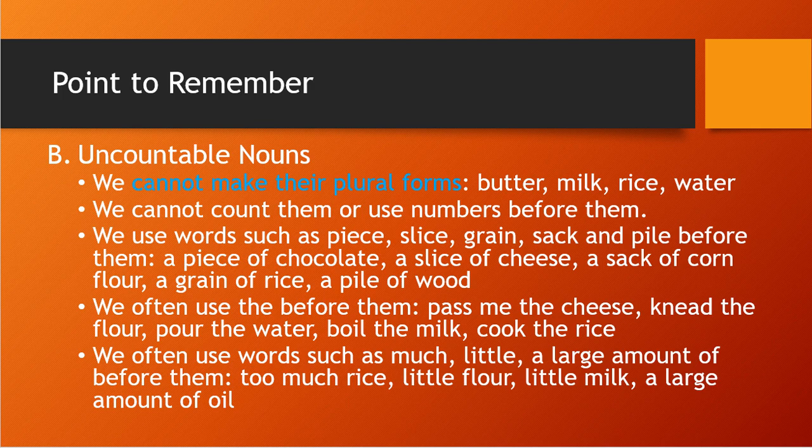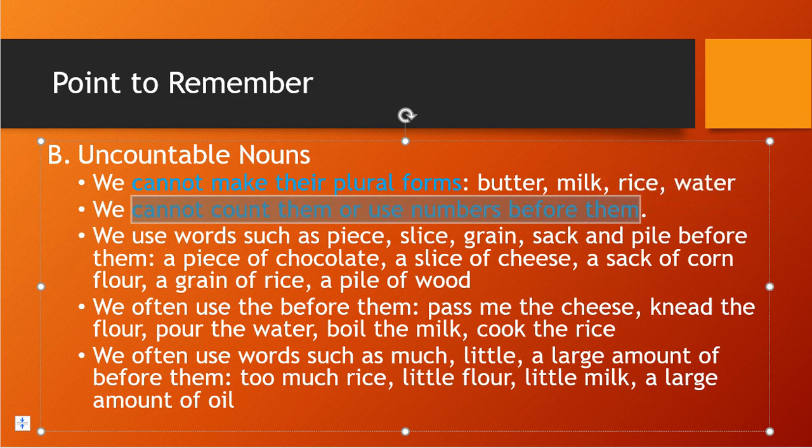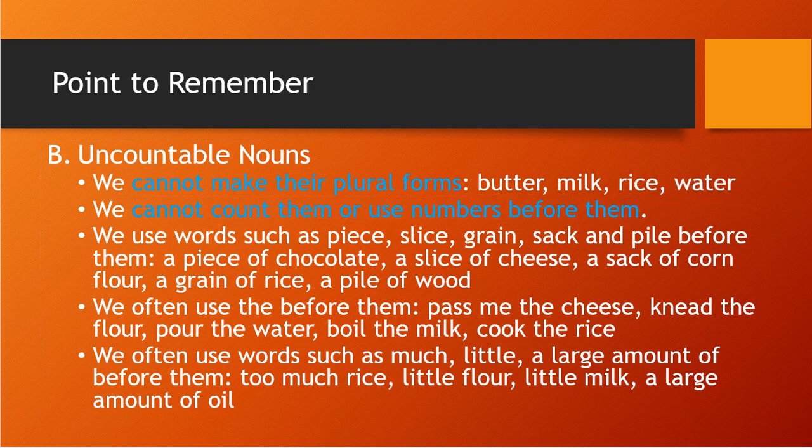Second point: for countable nouns, we can use numbers before them and we can count them. But for uncountable nouns, we cannot do that. We cannot count them or use numbers before them. Like one butter, one milk, two milk, that is wrong. Correct? No, we cannot count them or use numbers before them.